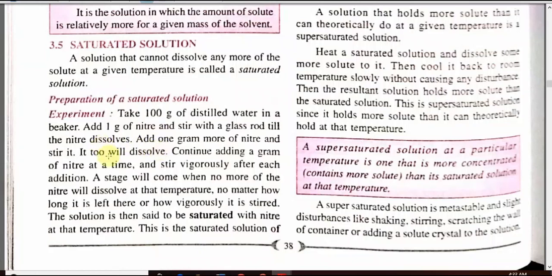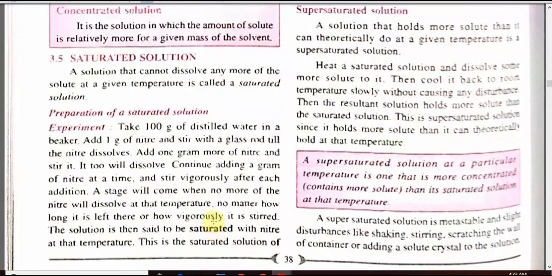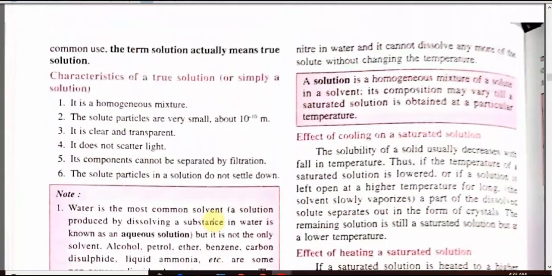Add 1 more gram of niter, stir it, and it will dissolve. Continue the process of adding 1 gram of potassium nitrate to the water and stir it so that successive amounts get dissolved. After some time, a stage will come when the water is not able to dissolve any more niter. Now, that state of solution is called a saturated solution. This means a saturated solution contains the maximum amount of solute that can be dissolved.